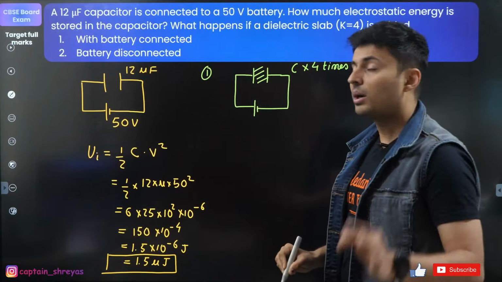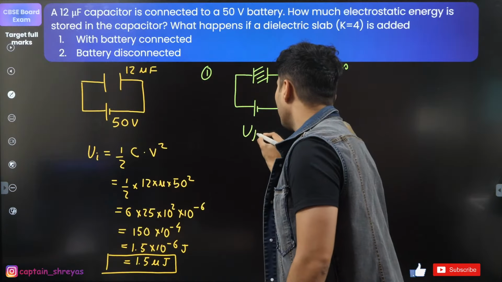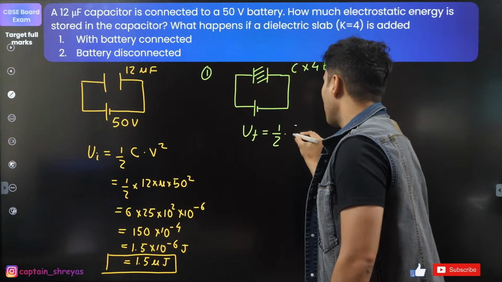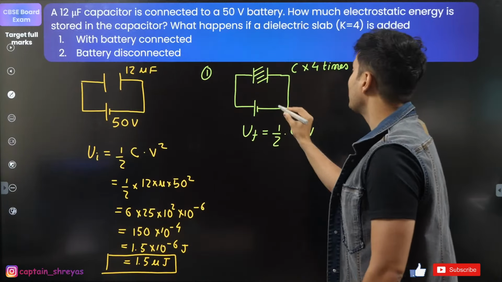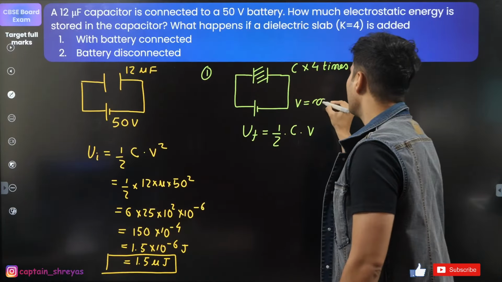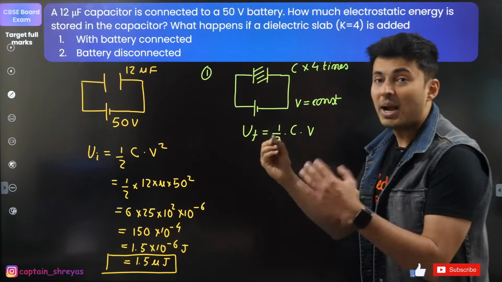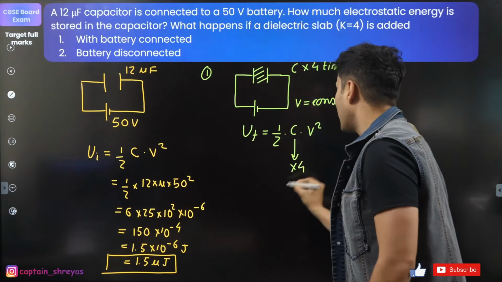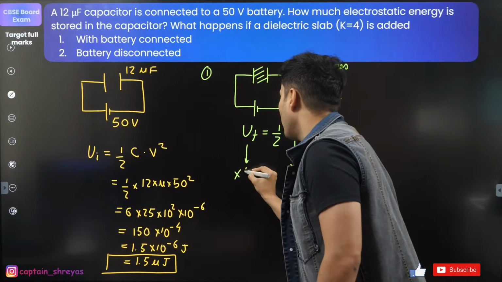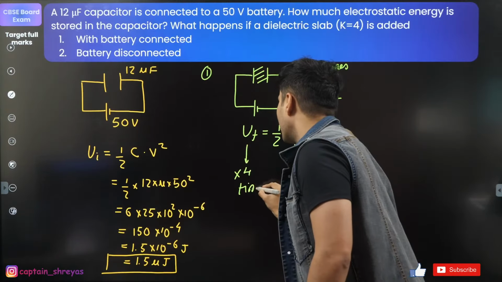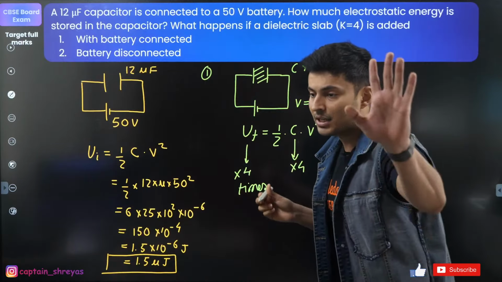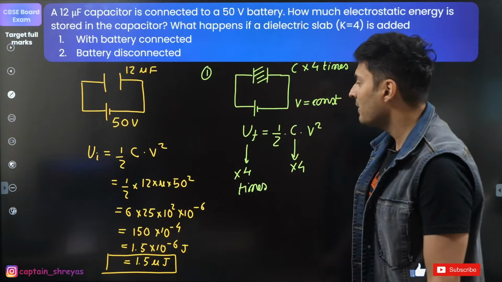So because of that, what will happen? Think about it. If you look at the final energy in this particular case, it is half CV squared. Voltage will remain the same. It will be constant because the battery is still connected. So if capacitance increases 4 times, what will happen to the energy? That will also increase 4 times, yes or no? Everyone with me?